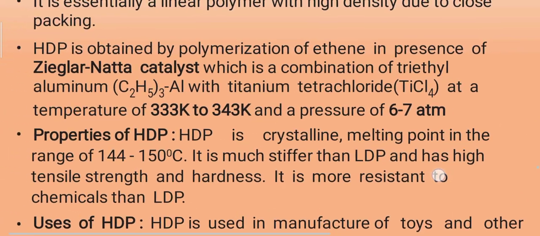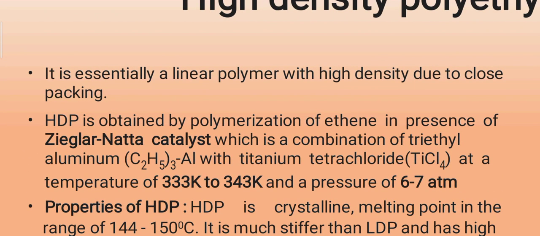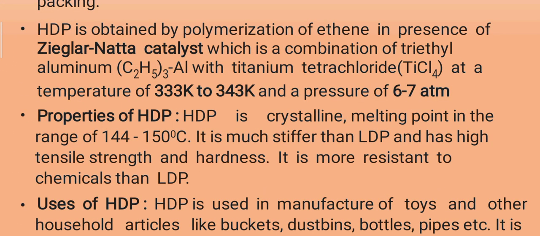Later on, here are the properties of this polymer. HDPE is obtained by polymerization of ethene in the presence of a Ziegler-Natta catalyst, which is a combination of triethyl aluminum, (C2H5)3Al, with titanium tetrachloride, TiCl4, at a temperature of 333 Kelvin to 343 Kelvin under a pressure of 6 to 7 atmosphere.